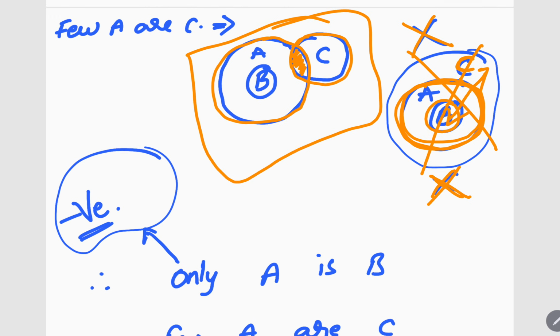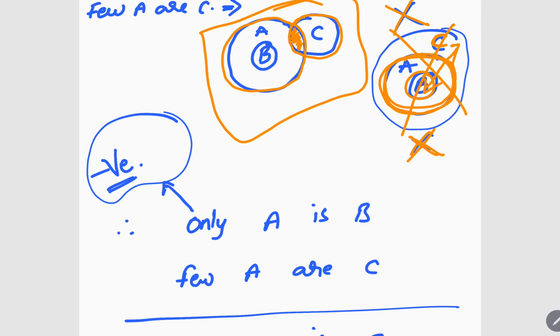So here what will be our conclusion? See, only A is B, few A are C. This is our question and this is our diagram. Please write it on paper and then cross verify it. Got it? So what will be our option?